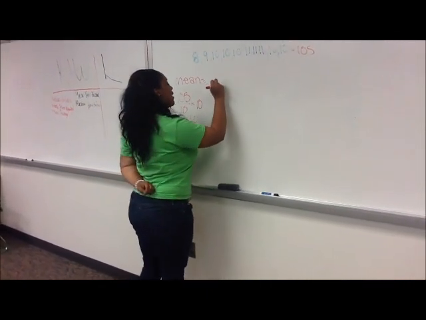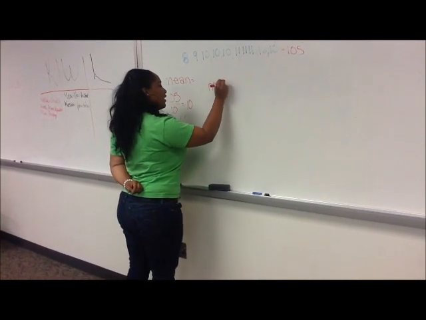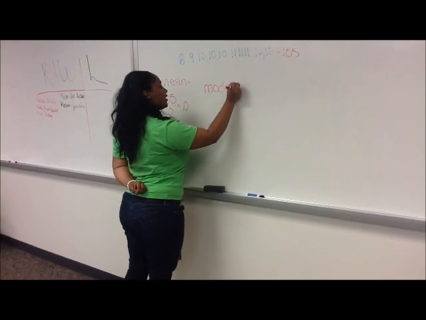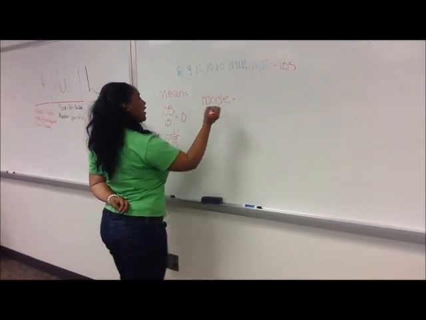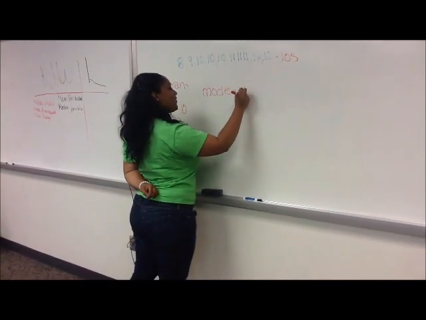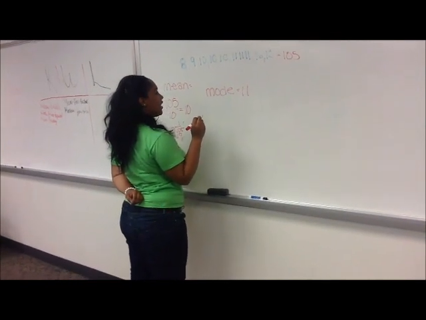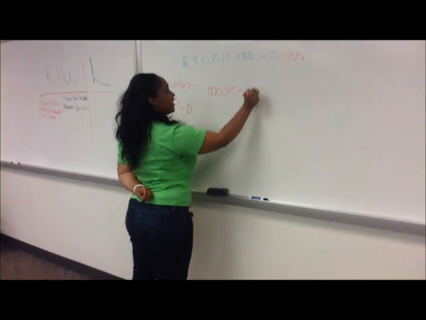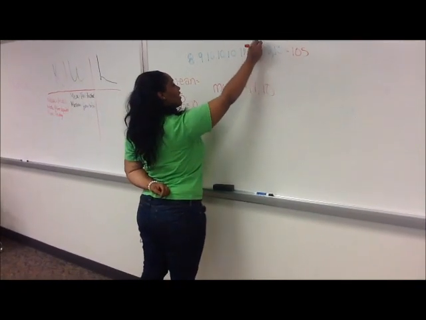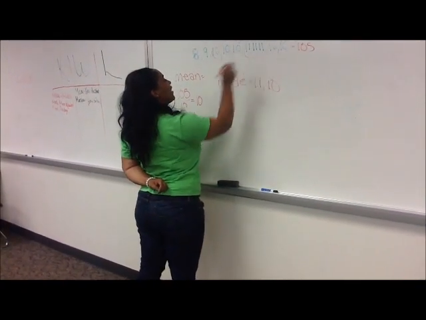And then the mode is the most. So the mode is 11 because it was used 3 times. Do you have more than one mode in the number line? Oh, and 10. Because it's 3 right here and 3 right here.